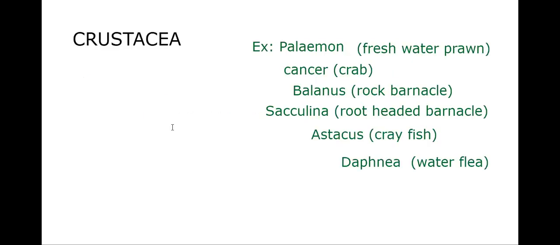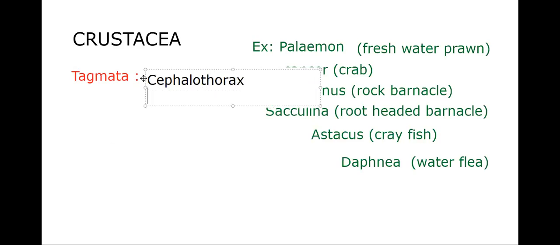In the case of Crustacea, subphylum Mandibulata series started. Subphylum Mandibulata includes Crustacea, Chilopoda, Diplopoda, and Hexapoda. So how are the tagmata here? That we have to see. The tagmata are cephalothorax and abdomen. Cephalo means head, and thorax means thorax.